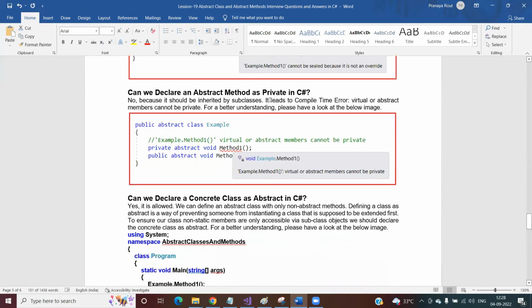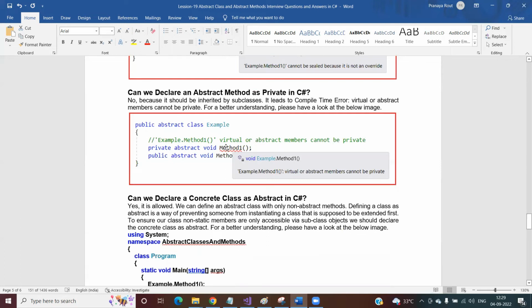Can we declare an abstract method as private? Again, the answer is no. Why? Because we already discussed in our access specifiers that whenever we declare some member as private, those members are only accessible within the class. From outside the class, you cannot access those members, and those members are not inherited by the child classes either. If you make this member private, this method one will not be inherited by the child classes.